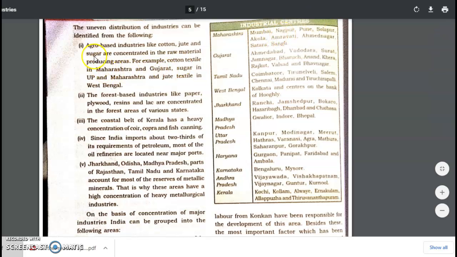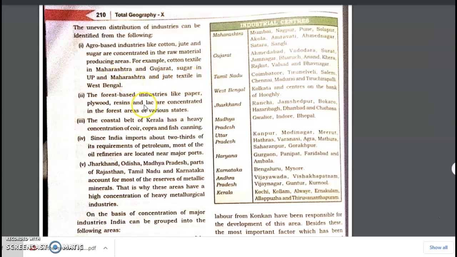The first is the region where you have the agro-based industries like cotton, jute, and sugarcane. They are concentrated in areas of Maharashtra and Gujarat. Sugarcane is in UP and Maharashtra, and jute is concentrated in West Bengal.